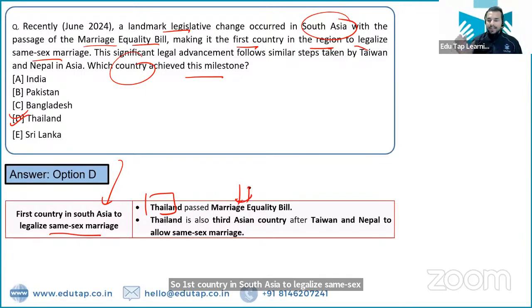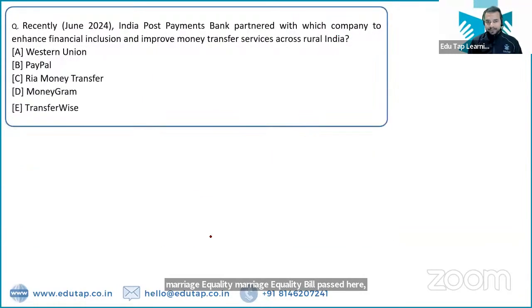So who passed the marriage equality bill? Thailand has passed it. And it is the third country after Taiwan and Nepal to allow same-sex marriage.